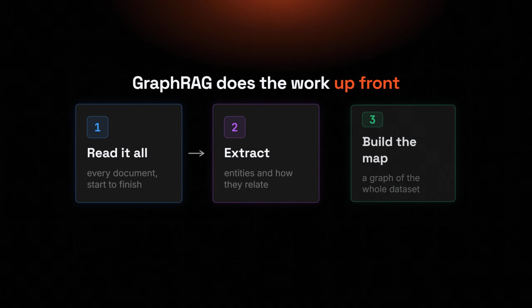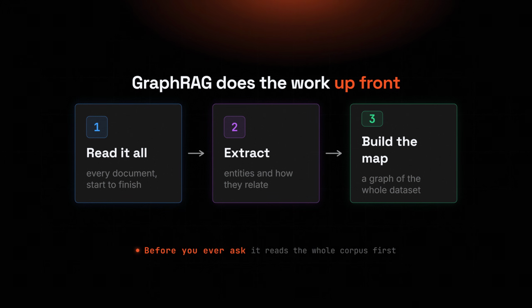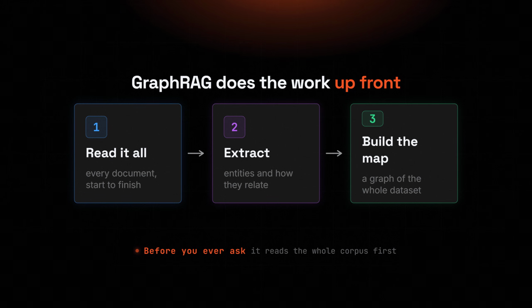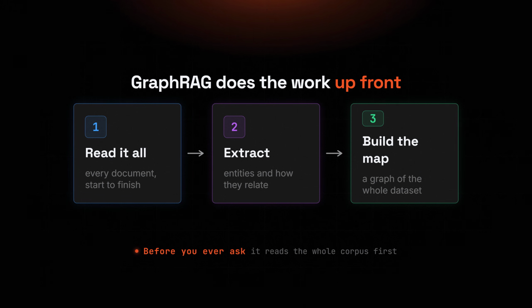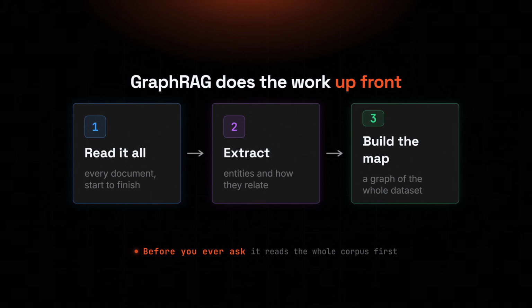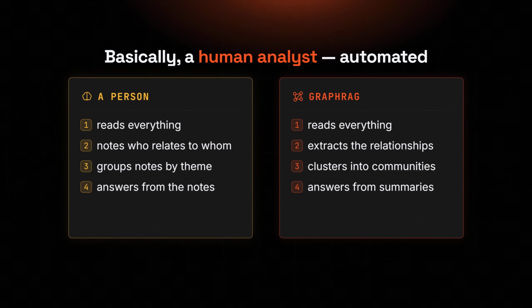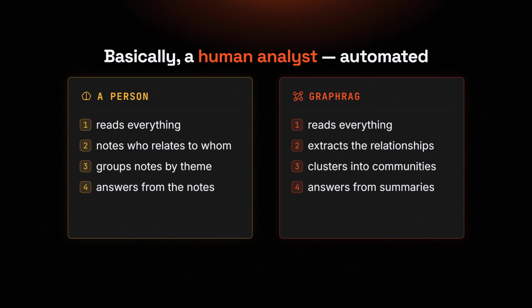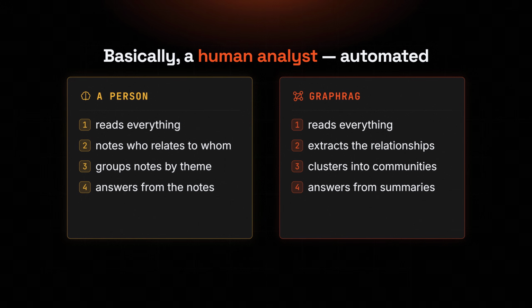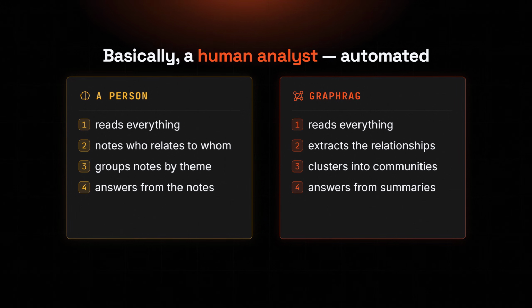GraphRAG attacks this from the opposite end. Instead of waiting for your question, it does the hard work up front, reading the entire corpus and building a structured map of what's inside. It's basically what a sharp analyst does by hand. Read everything, jot down who relates to whom, group the notes by theme, then answer from the notes. GraphRAG just automates that at machine scale.